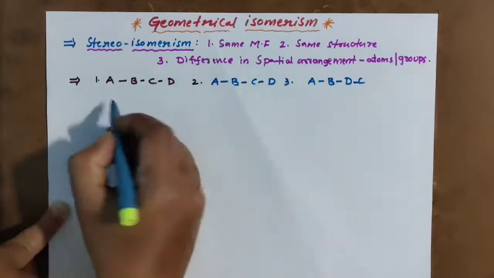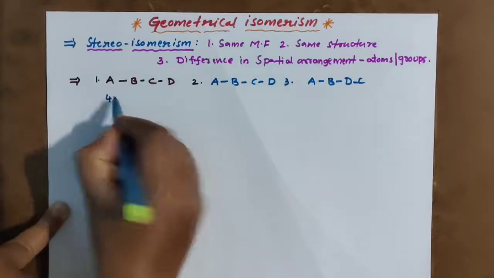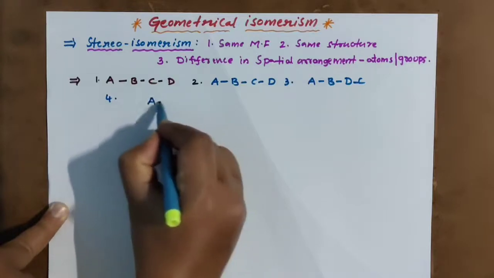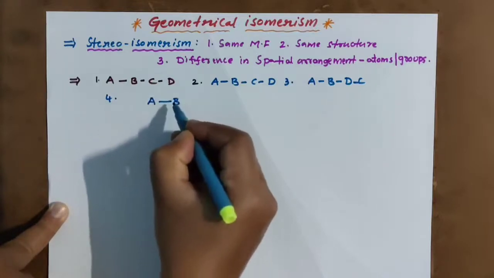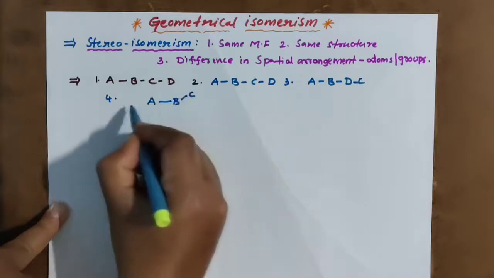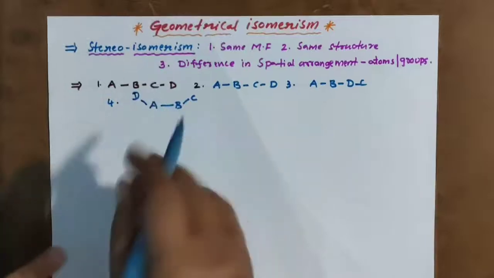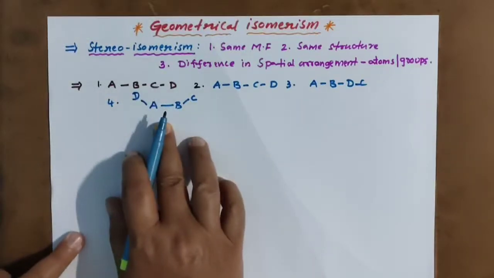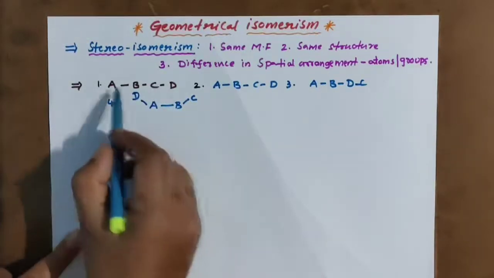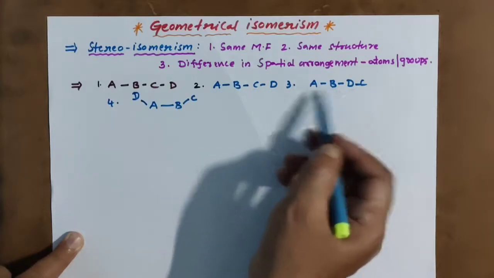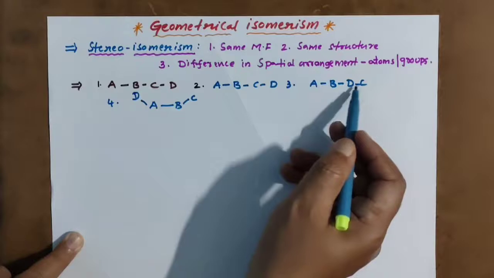Same compound I am writing like this now. A, bond B, bond C, bond D. See, this is a difference. Here all of A, B, C, D are in one space, the same plane.